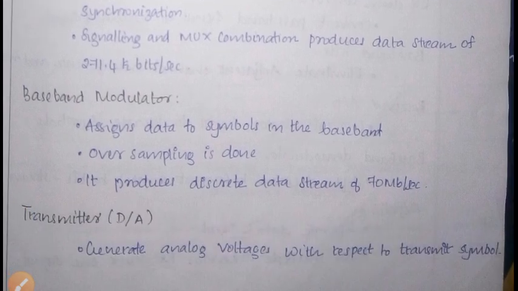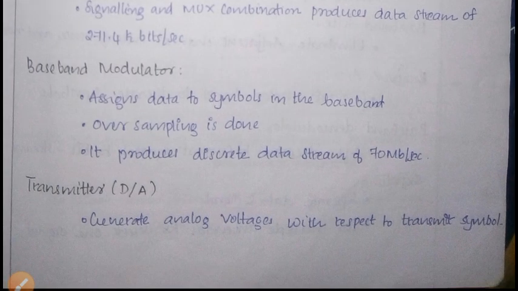Then baseband modulator, it just assigns data to symbols in the baseband. Okay, here oversampling is also done in the baseband modulator. Then it produces discrete data stream of 70 megabits per second. Okay, then the transmitter D to A, it will generate analog voltage with respect to the transmit symbol.